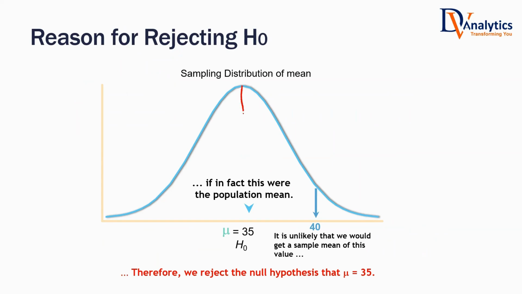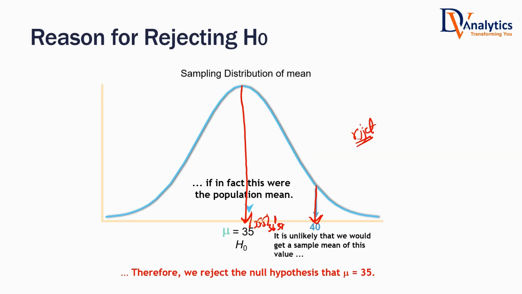If your population has an average age of 35, you expect this to be here. The population has an average age of 35. But you took the sample average age, if it is 35.5, then you accept the null hypothesis. If it is 36, then you accept the null hypothesis. If it is 37, maybe you will think about it. But if it is 40, if it is far away from what it should be, then what would you do? You reject the null hypothesis.